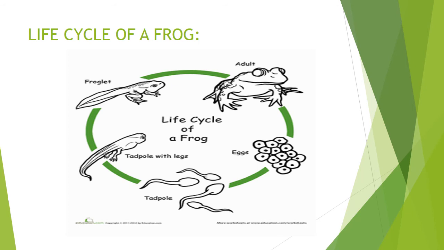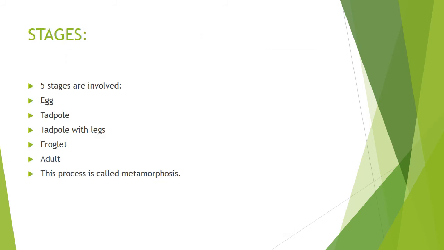Now at the end, this is the adult. Now this is a fully grown frog. So it breathes through lungs and it has no tail. Now, 5 stages are involved. Number 1 egg, number 2 tadpole, number 3 tadpole with legs, number 4 froglet and number 5 adult. Now the whole process is known as metamorphosis. Again, metamorphosis.